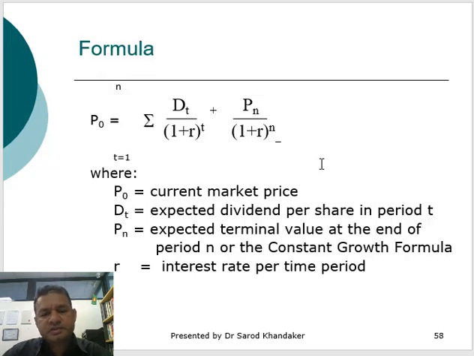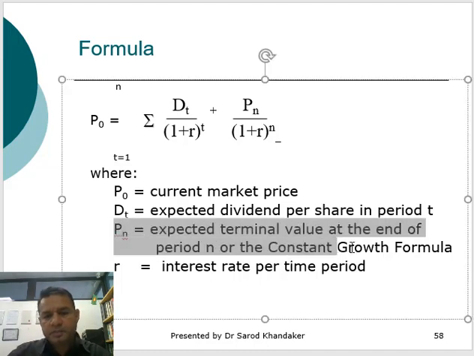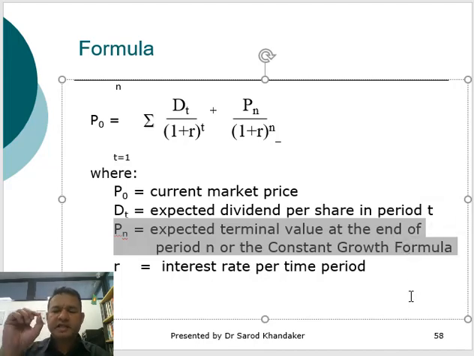The formula is given here, so we'll look at that. Remember, in this calculation we need to take DT, the dividends we're going to get for 3 years, divided by 1 plus R to the power T. So we're calculating backward what the dividend is in today's dollar terms, plus PN. What is the terminal value? PN is the expected terminal value at the end of period N, or the constant growth formula.